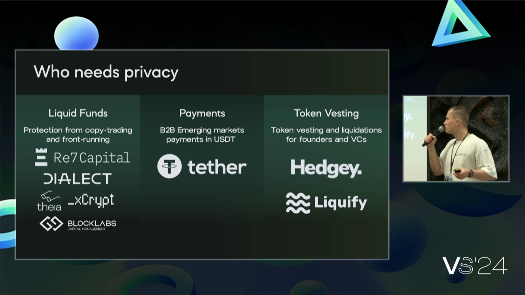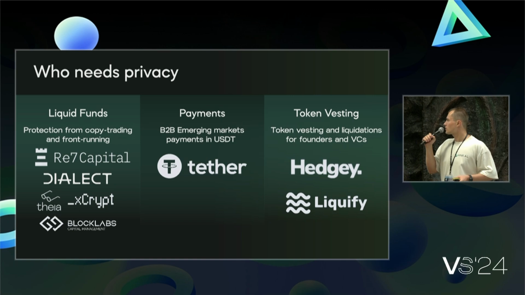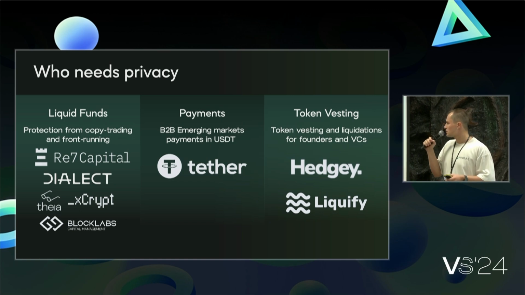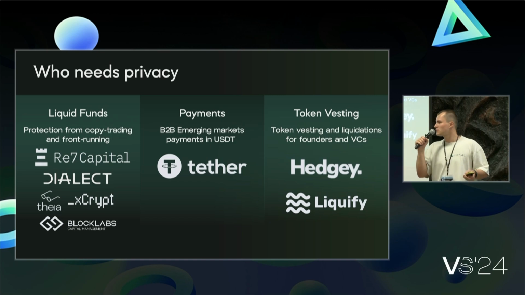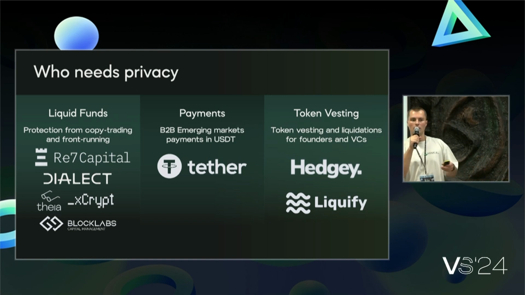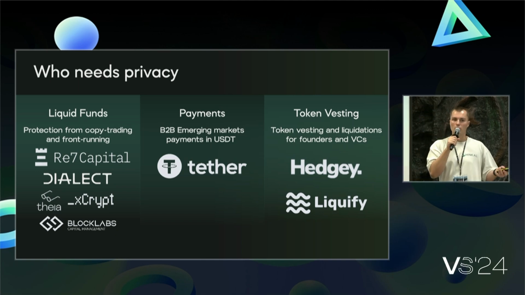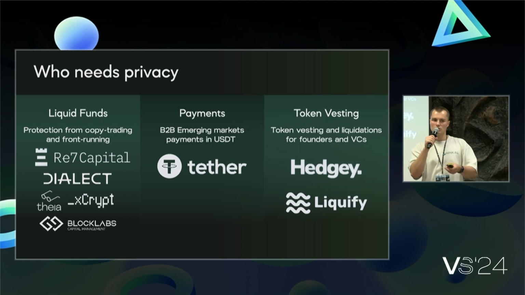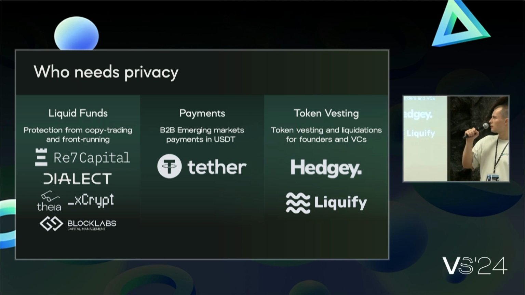We currently work with a lot of top liquid funds, payment networks like Tether, and token vesting. So liquid funds are protected against MEV attacks and from copy trading. So their trades cannot be front-run. With their trades, you can liquidate tokens without anybody knowing. You can execute strategies, buying, selling, swapping, liquidity provision, without anybody knowing your strategy.